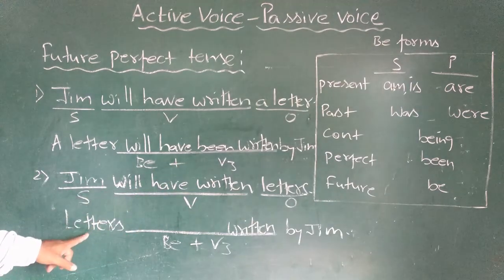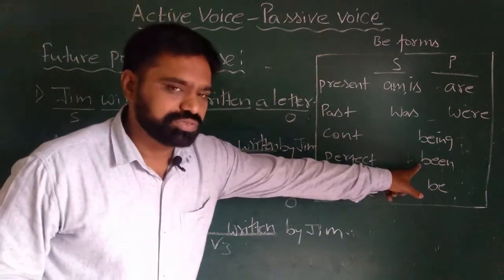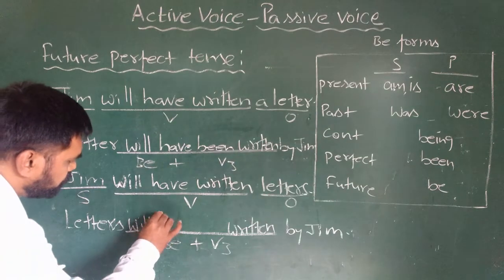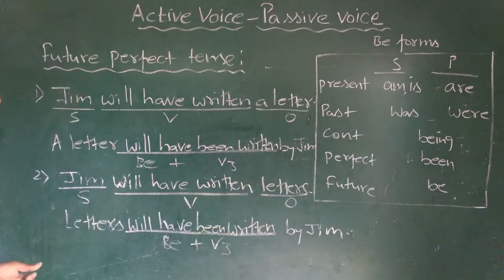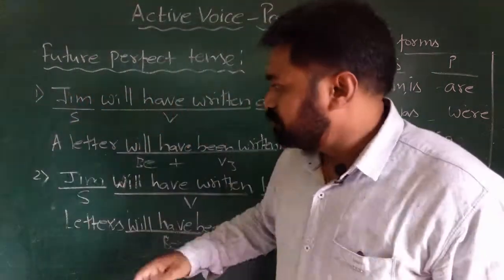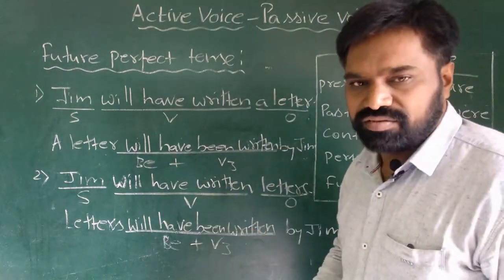So for future perfect we will use will have, and be form we will use been. So letters will have been written by Jim. So we don't find major difference. Even if we change the subject from singular to plural, it is the same.